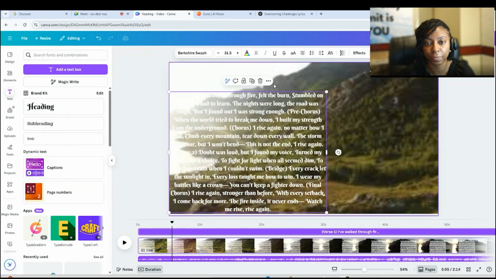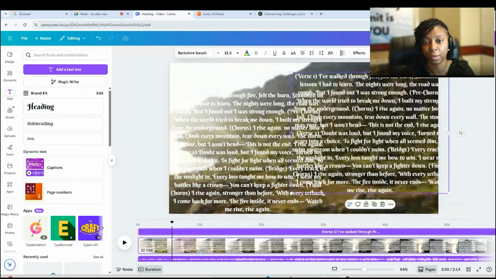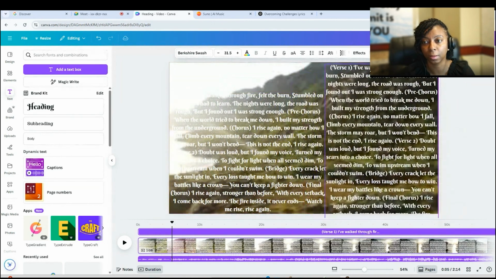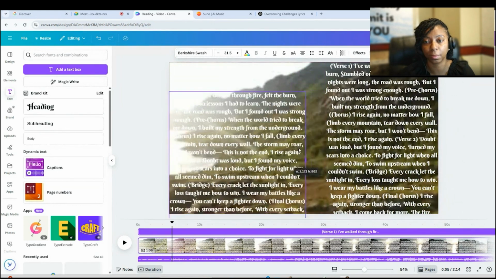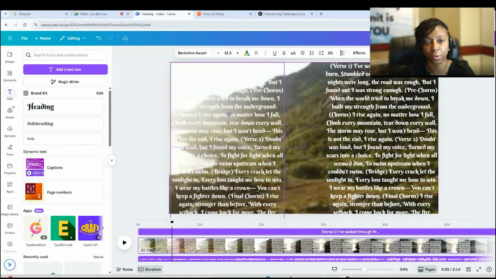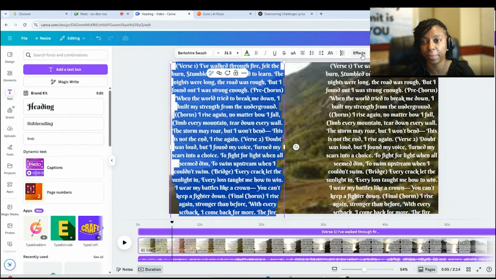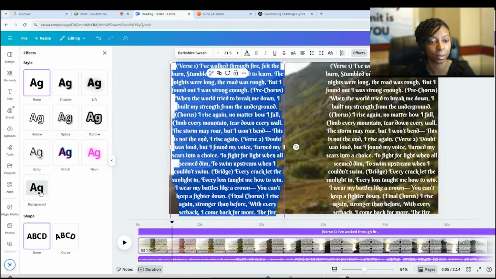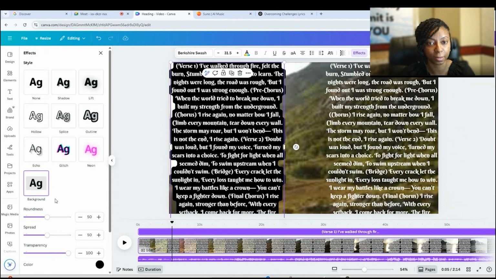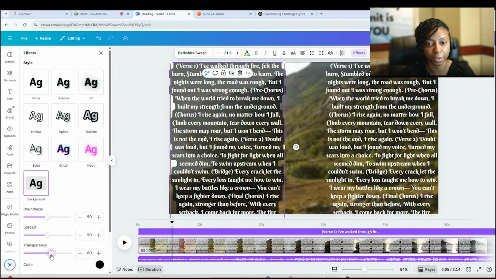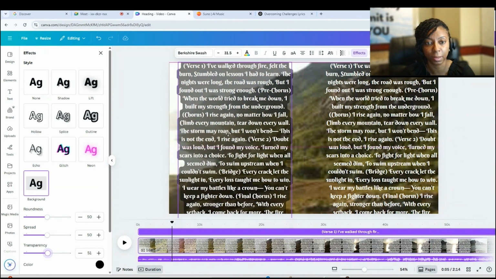So let's just break this up. Needs a background so you can see it. Let's turn down the transparency. Just move this stuff around and play with it until you get it to look how you want it to look.